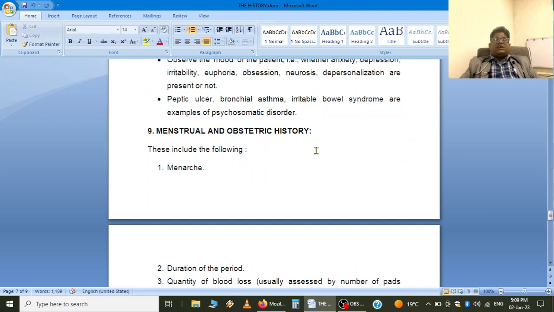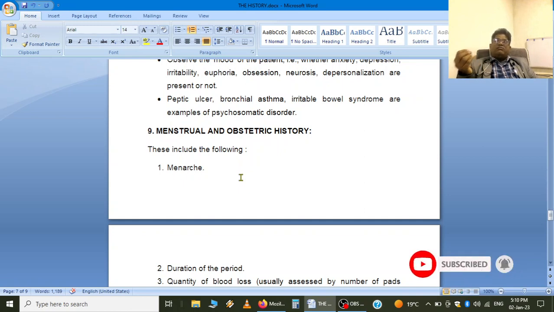Then the menstrual and obstetric history. This is a must, especially in women of childbearing age. Whether married or not, even a widow, every woman in the childbearing, perimenopausal, or postmenopausal age group, we should always ask this. It is very, very important because many medicines have a teratogenic effect, and if we don't ask the patient about the last menstrual history, we may prescribe medicines that can prove damaging to the growing fetus.